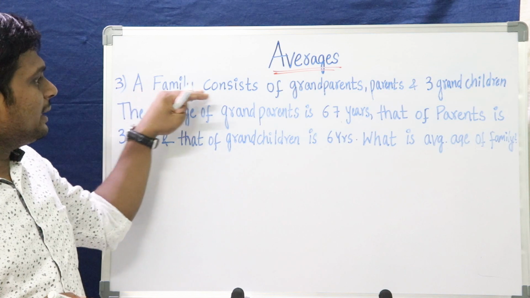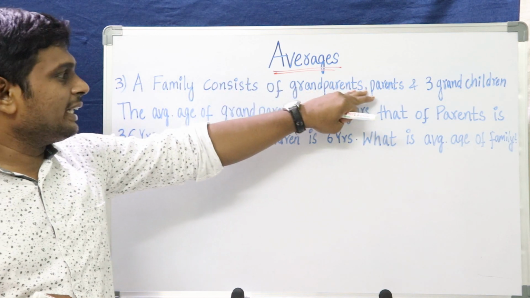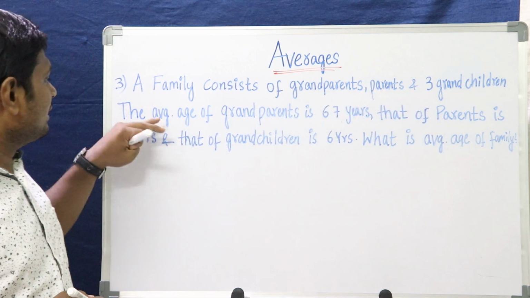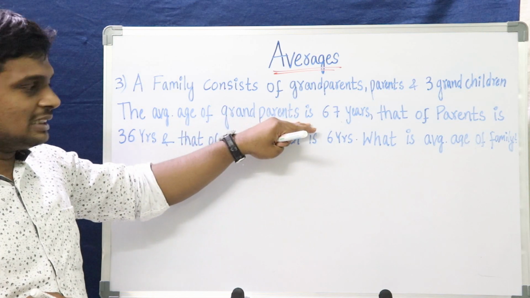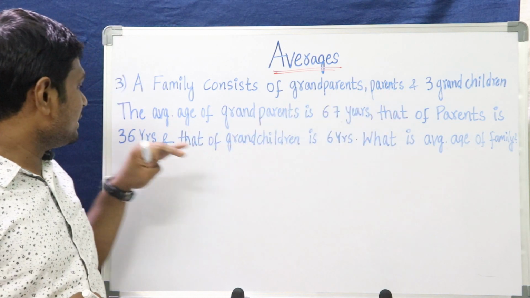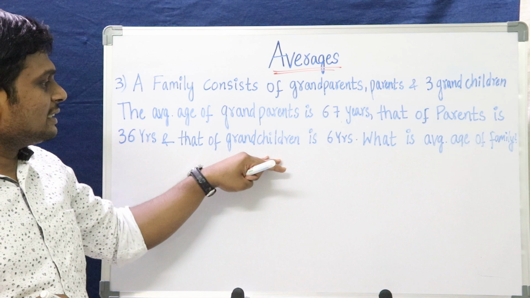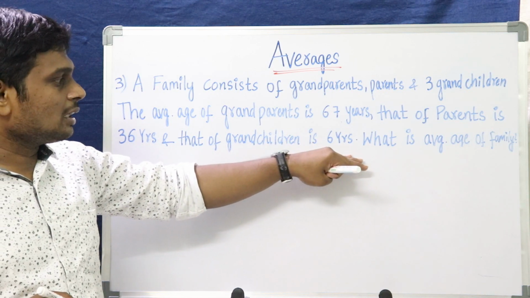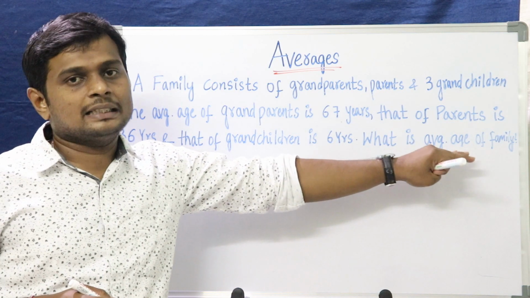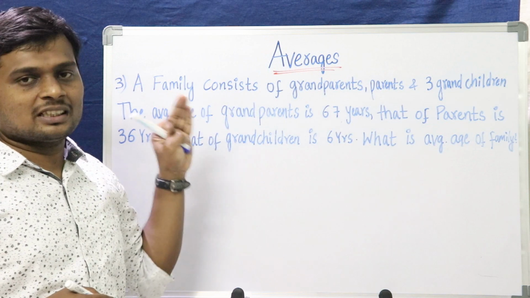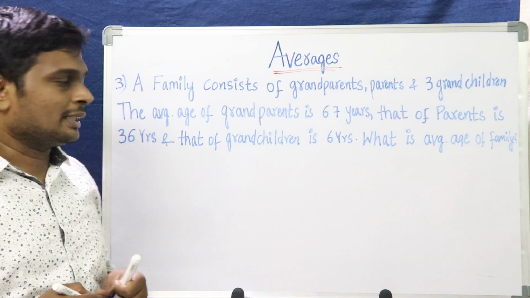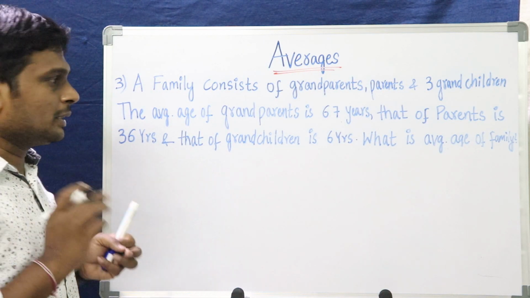problem here. The family consists of grandparents, parents and 3 grandchildren. The average age of grandparents is 67 years, the parents is 36 years and the grandchildren is 6 years. What were we asked to solve? We were asked to solve the average age of the family. How many statements are given here? 4 statements are there. Let's understand the problem thoroughly.